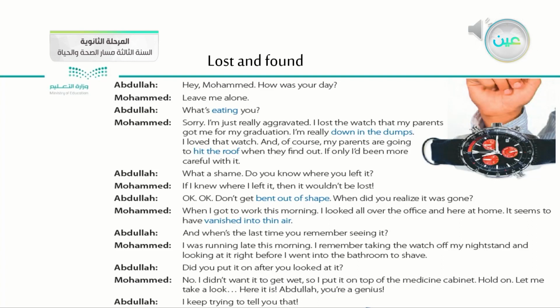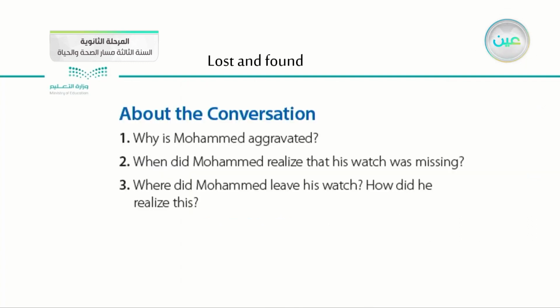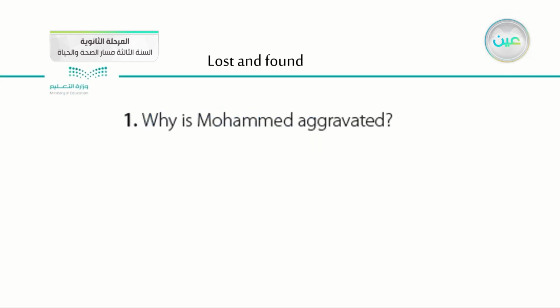So this is the conversation we listened to, and of course we discussed some of the details. These are some questions related to the conversation, which are very important. The first question is, why is Muhammad aggravated? And when did Muhammad realize that his watch was missing? Where did Muhammad leave his watch, and how did he realize this? We'll, inshallah, go over these questions and do them together.